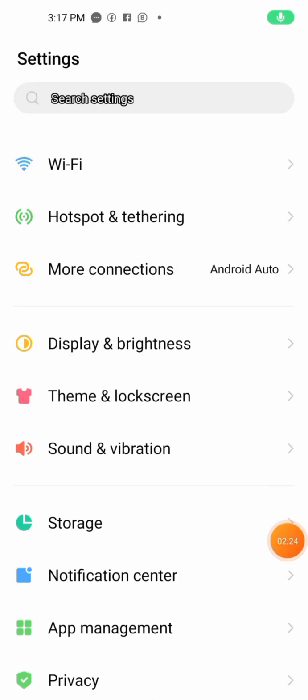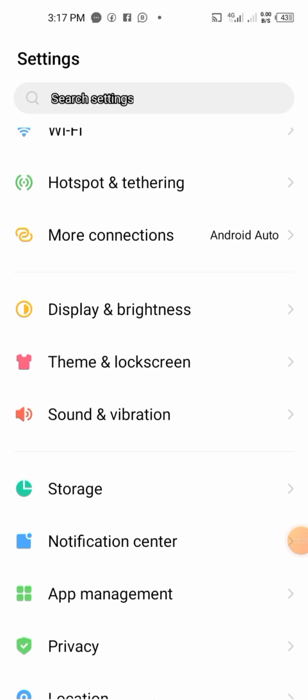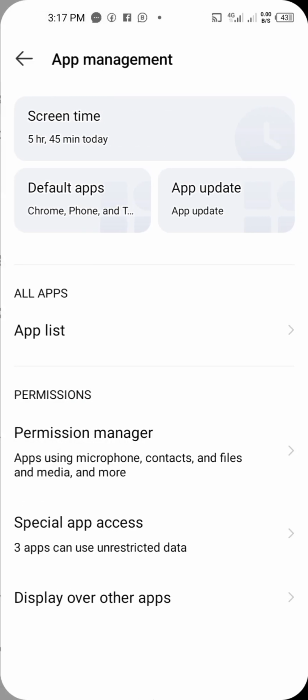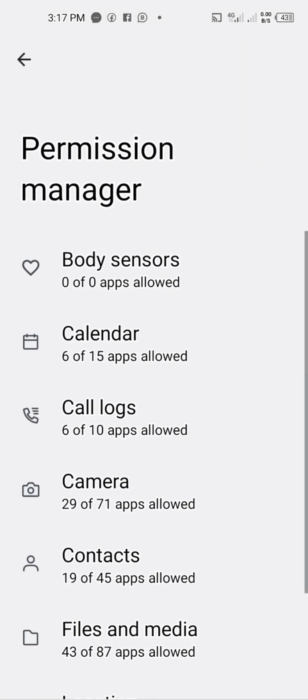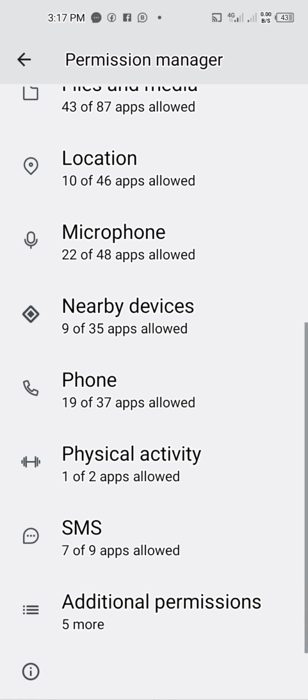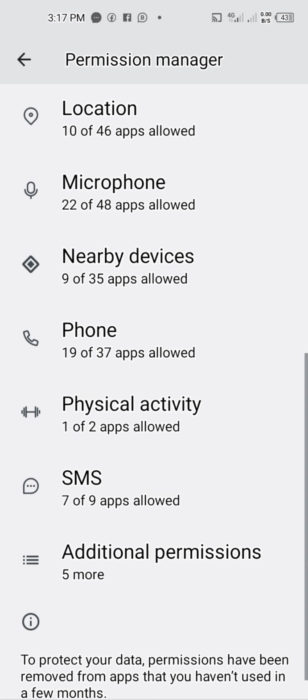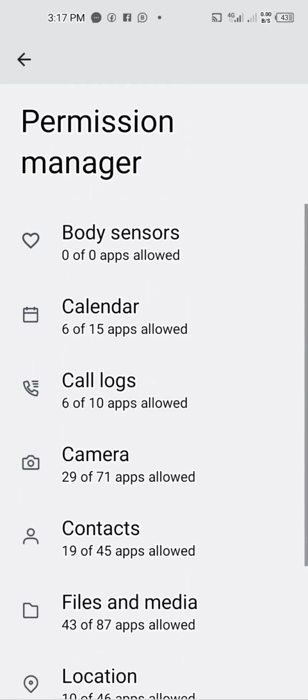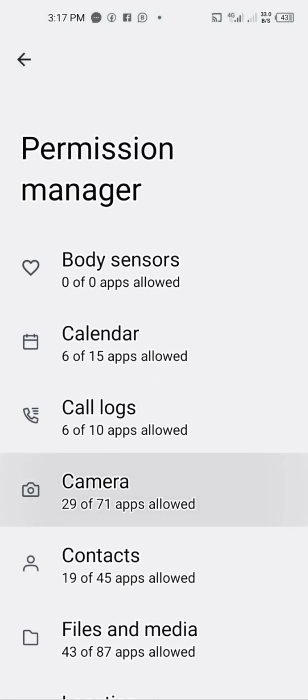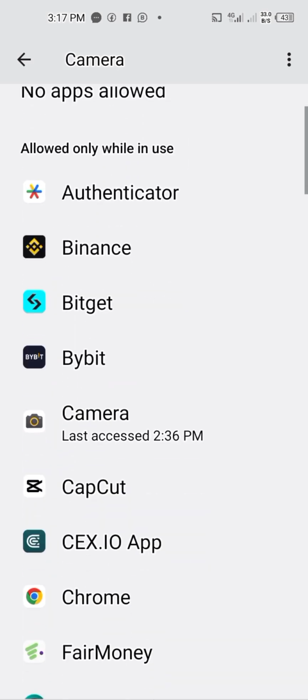So for you to allow access of the camera to your own Dr. X, you come to app management, go to settings, come to app management, then you tap on settings. Right, you scroll down. All right, you come to camera, you tap on camera, then you scroll down.